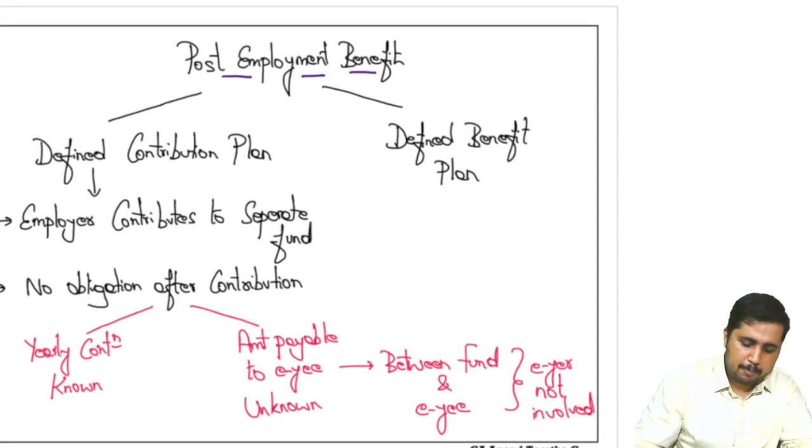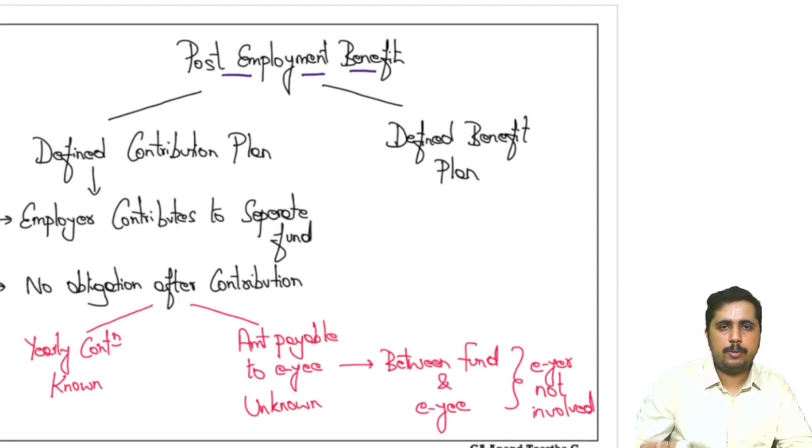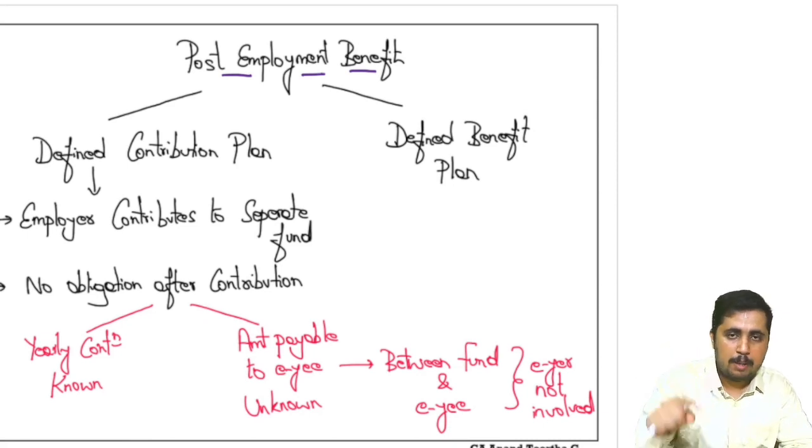Now, post-employment benefit, as I have already told you, is about once the employee gets retired from the organization, you need to record it in the books of accounts. But again, remember the key statement. Key statement said you need to record the expense or cost when you take services from the employee, which means you are taking services from the employee now, but you are paying them once they retire.